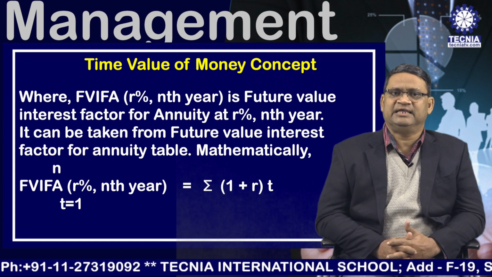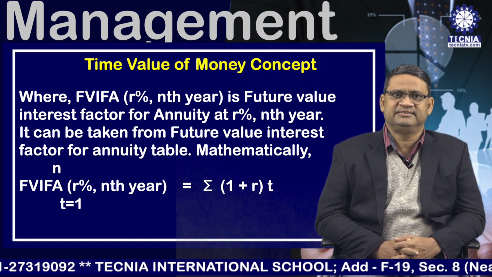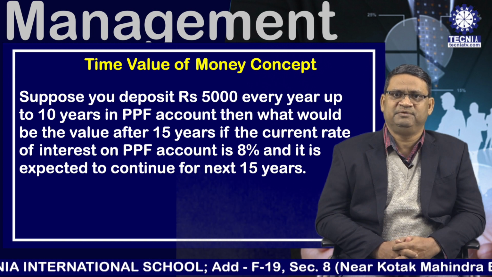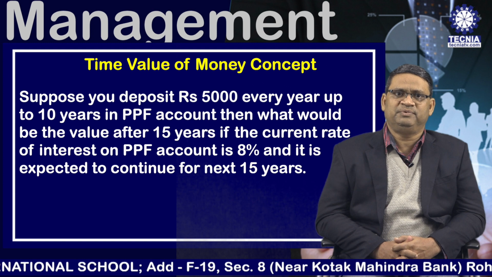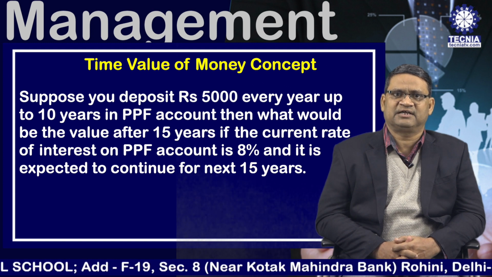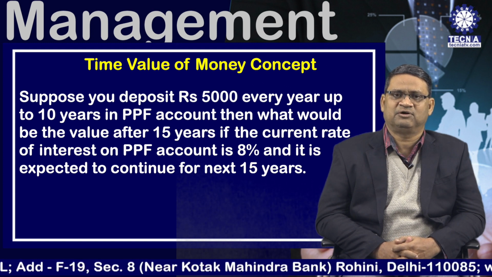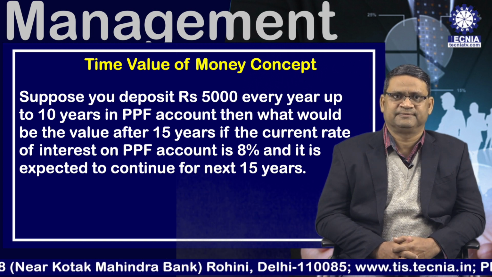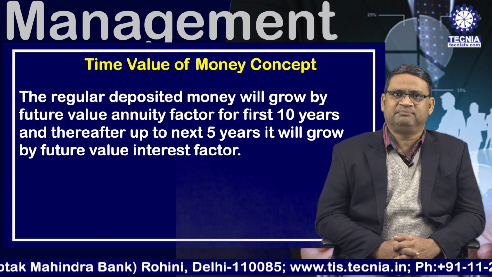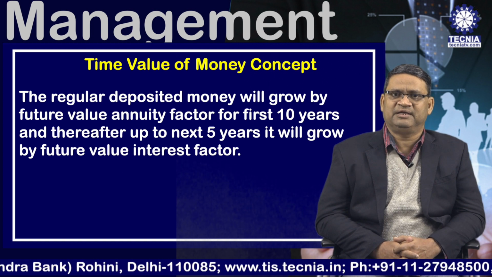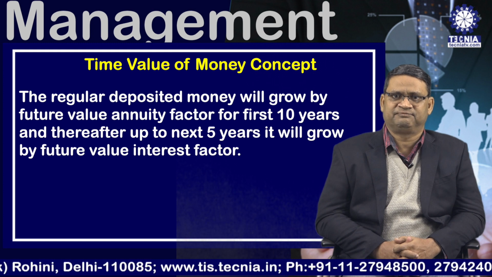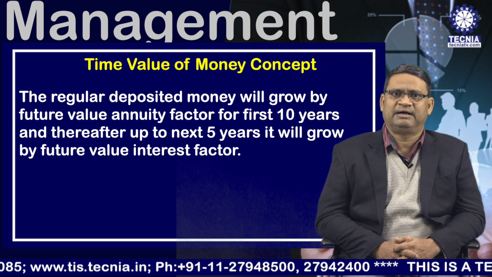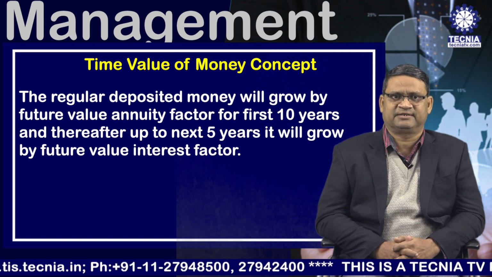This can be explained through a proper illustration like this. Suppose you deposit rupees 5,000 every year up to 10 years in a PPF account, then what would be the value after 15 years if the current rate of interest on PPF account is 8% and it is expected to continue for the next 15 years? The regularly deposited money will grow by future value annuity factor for the first 10 years, thereafter up to the next 5 years it will grow by future value interest factor.